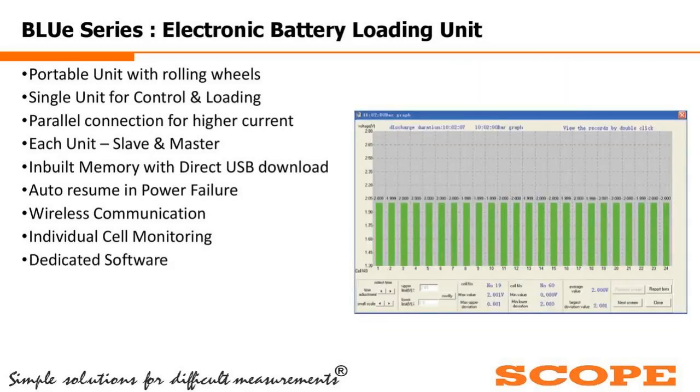We also have dedicated software. With the help of this software, if you have a laptop or PC, you can see this histogram mode to check the condition of each cell. In this picture particularly, you can see all are green. Green means the cells are healthy. If a cell is not healthy, the color will be red. So this histogram facility is available in our instrument. It will check the health of each and every individual cell.